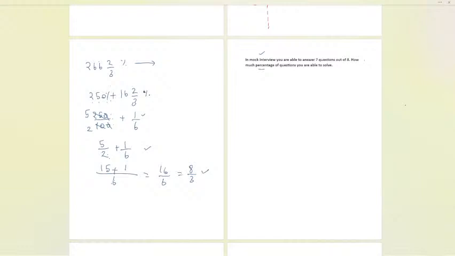Everybody has to try. Just think about that. Convert it into the fraction form, and then you can easily find out. 20 seconds to go.